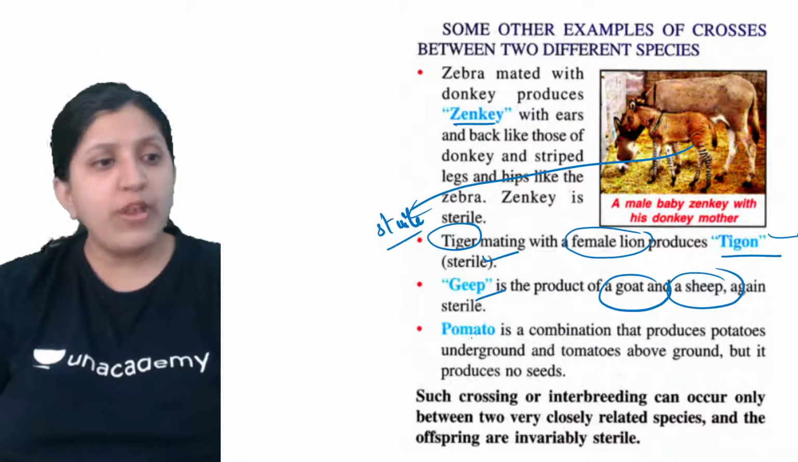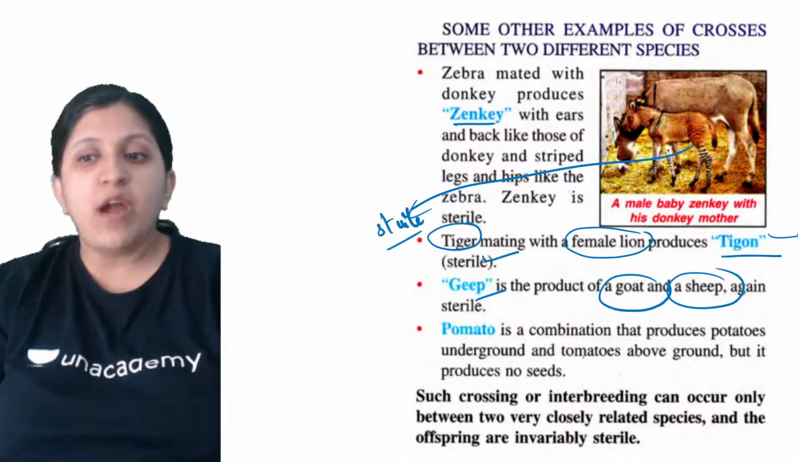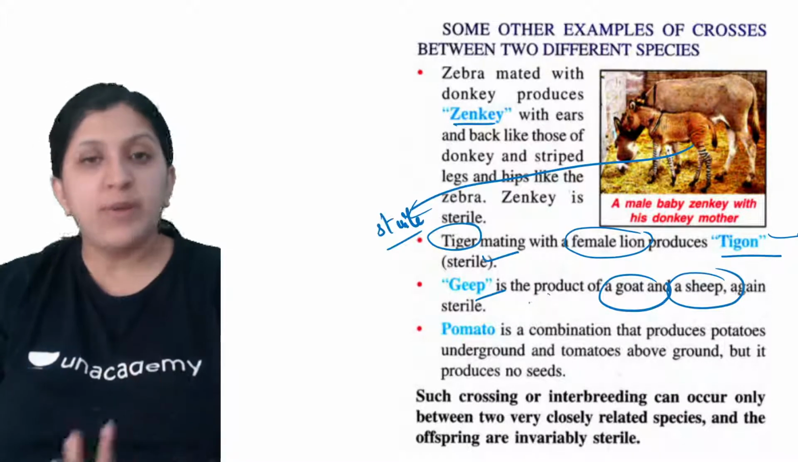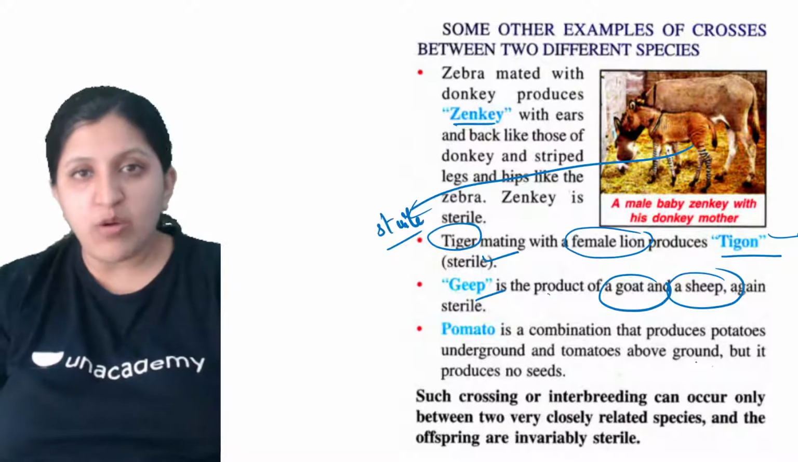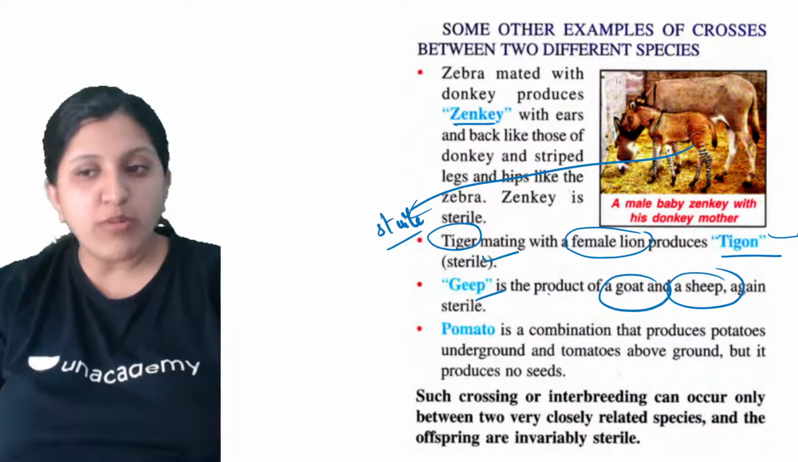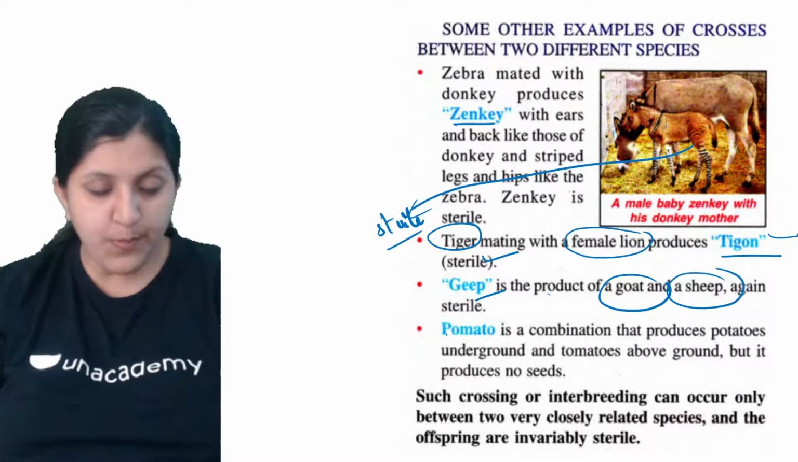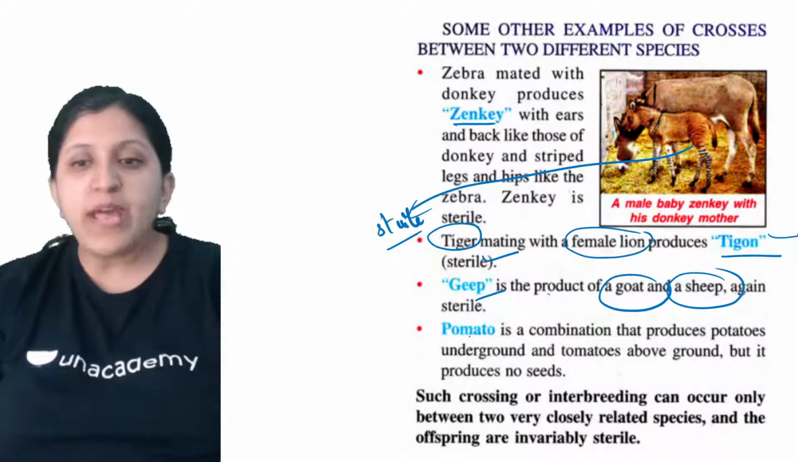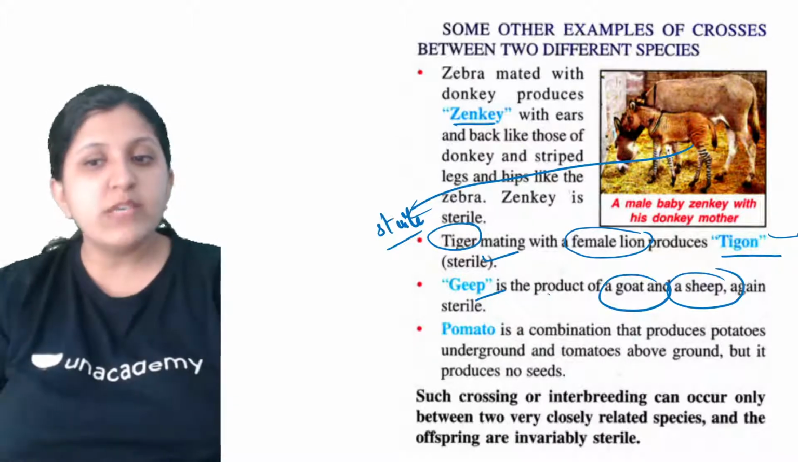Okay, so now when we mention the pomato, it is a combination which produces underground. Potatoes are produced underground itself and tomatoes above the ground. Tomatoes grow above the ground, but here in this case it is a pomato. That means the potato underground and tomatoes above ground, but it is producing no seed.